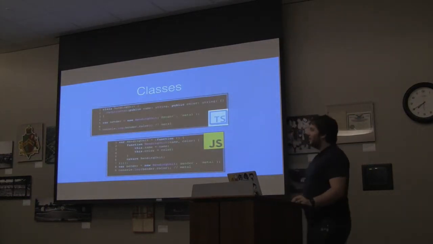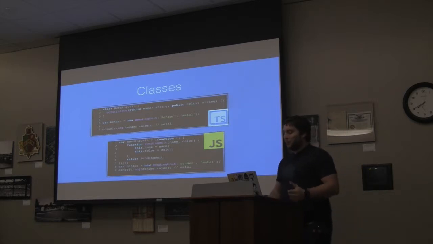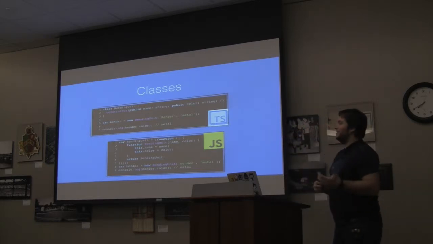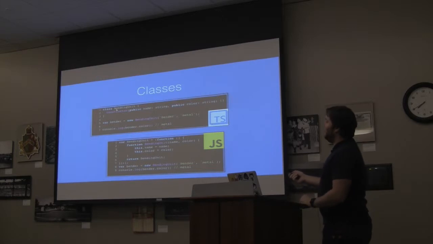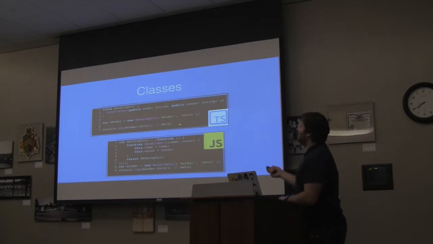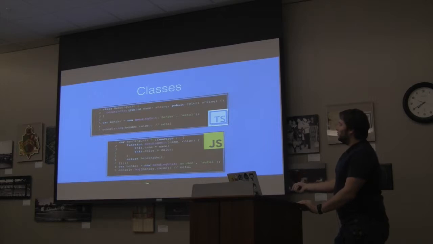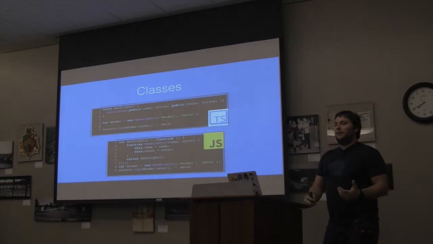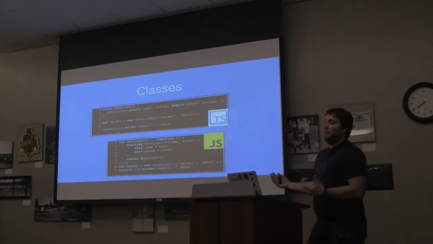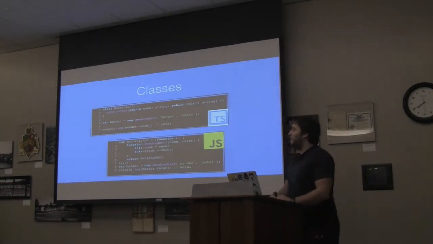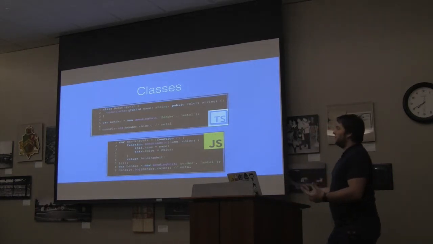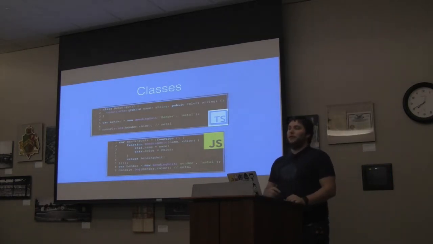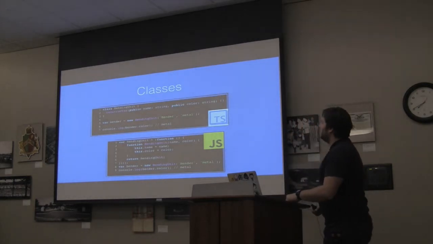So classes. With classes, we have the ES6 class syntax that we can use. So in this example, I'm creating this vending unit, and I have the constructor function right here. And then I create a new instance of that and then log out vendor.color. And this is the JavaScript that it's compiled to. So this JavaScript is pretty easy to read. You can go look at it, and when you're debugging, it's really easy to work with and step through. You can also have TypeScript compile with source maps, so you can debug the TypeScript itself, which is really nice.